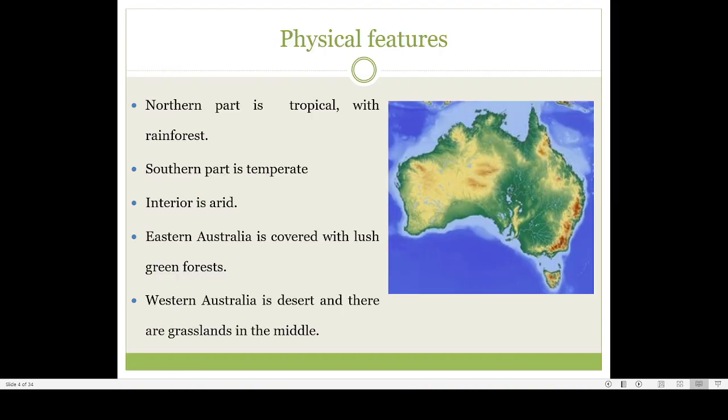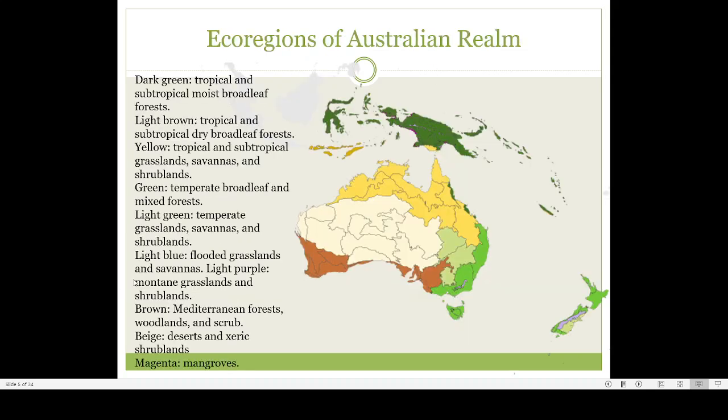Then the next feature of Australia is the interior. Now if you look at that, these yellow areas are all very dry areas, the interior of Australia. See this white area, these are all desert. Even though Australia is a very large country, living in Australia is not easy, because nearly 90% of Australia is desert.